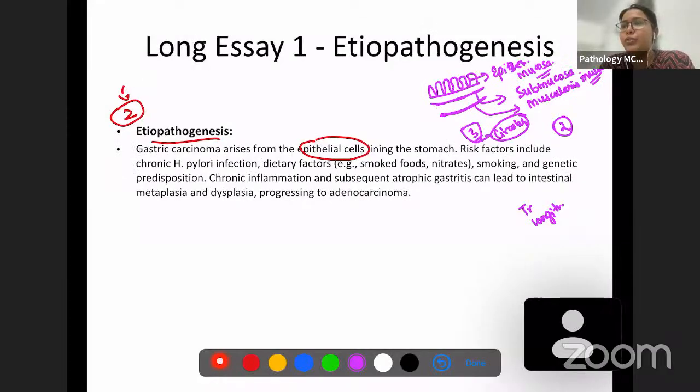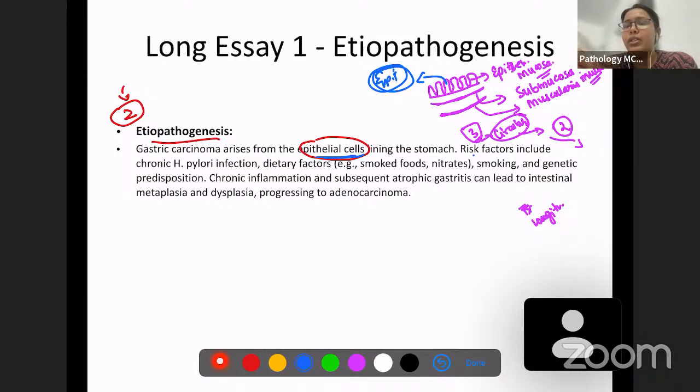From the stomach, the food is ultimately going to go to the small intestine, and then to the large intestine. So for that, this peristalsis is going to be helpful. So what are the risk factors for gastric carcinoma? This is a tumor which arises over here in the epithelium. So this is a tumor which arises in the epithelial region.